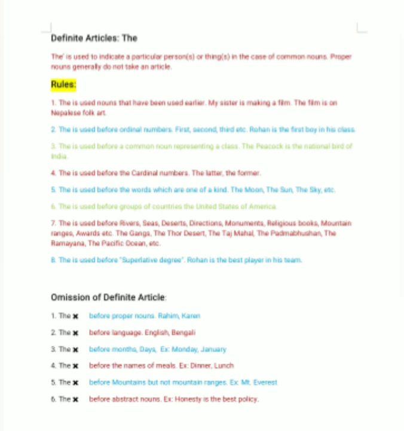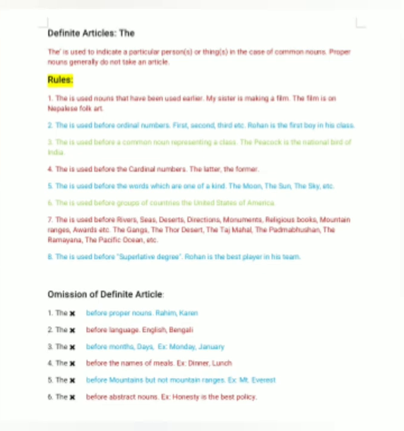Now students, let us know about the definite article. The is the word which we use for definite articles. The is used to indicate a particular person or thing in the case of common nouns, because proper nouns generally do not take an article. So what are the rules? Let us know. The is used before nouns that have been used earlier.